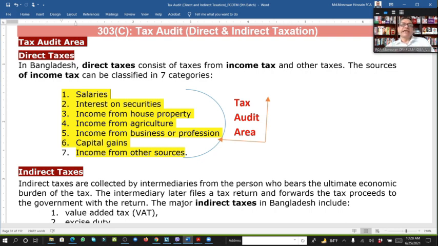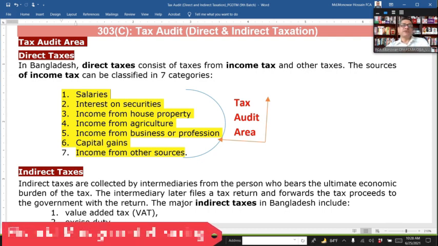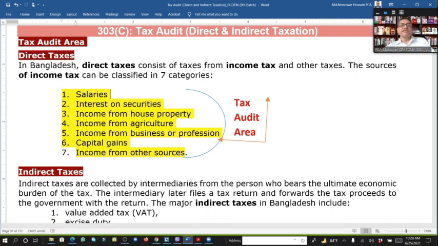And sometimes agriculture. For agriculture items, we know there is flexibility, because our country has agricultural land. So they have the flexibility, and in future that will also be imposed in the tax rate. Income from business proportion is a vital thing, and this is the highest item for revenue earning.